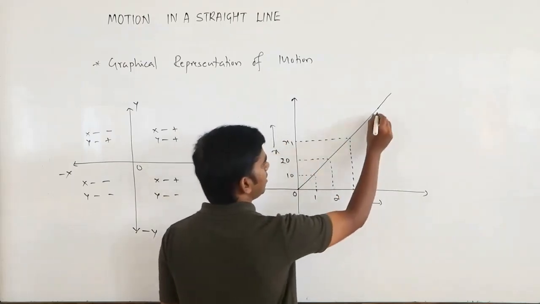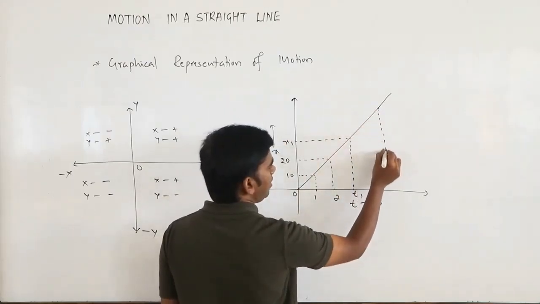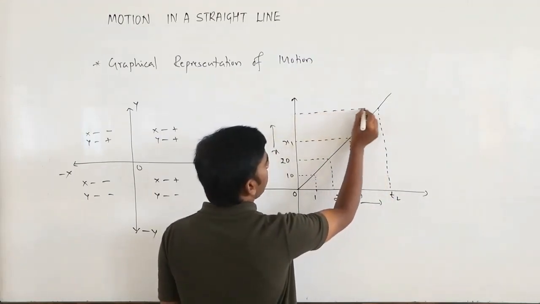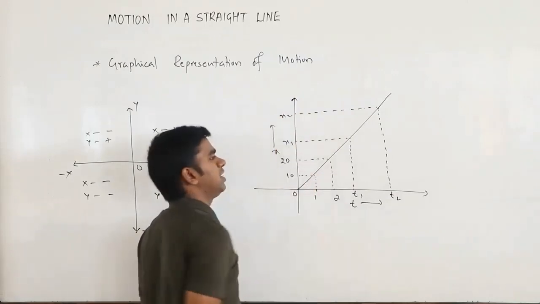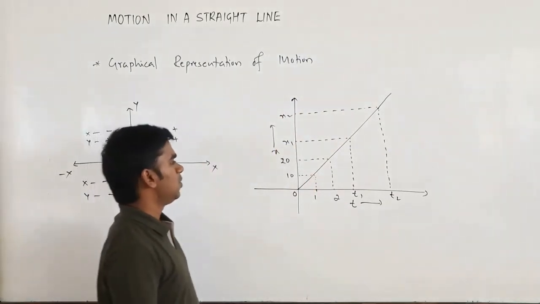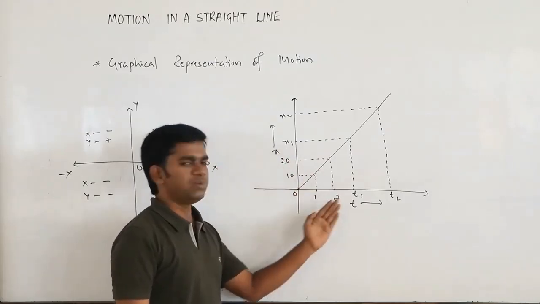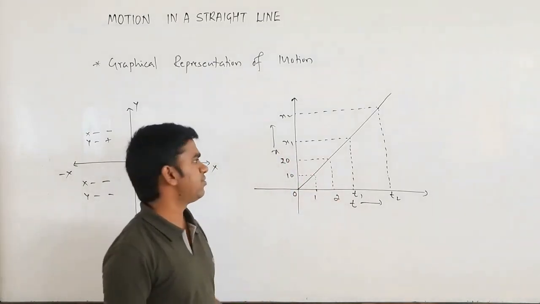Generally I am talking. Maybe at t equals t2, x is say x2. Okay, in general. So how your distance or x is changing with time, that is what we mainly get from the graph.